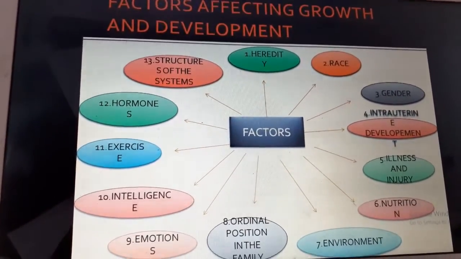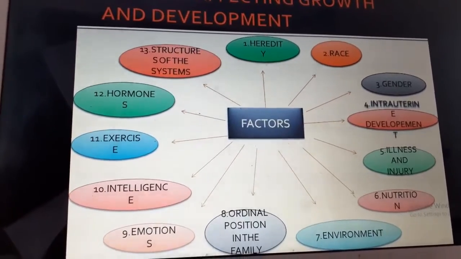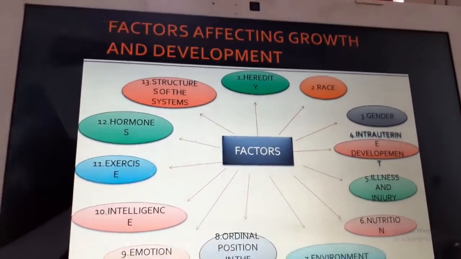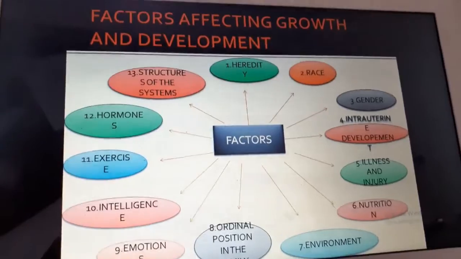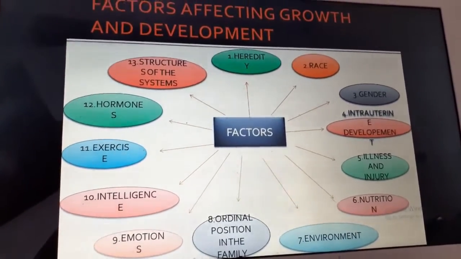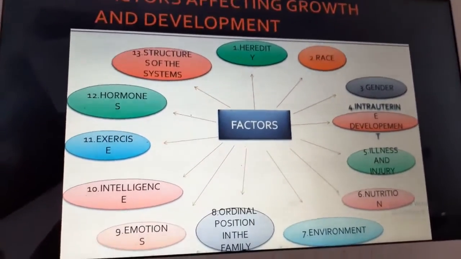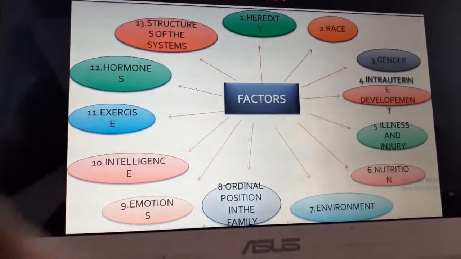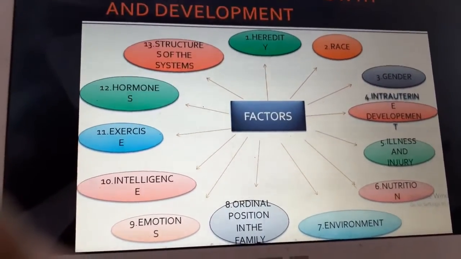Suppose there are 5-6 children in the family, certainly the growth will be affected because equal concentration is not given, love and affection and adequate nutrition is not given for all the children. Therefore, the ordinal position in the family also affects growth and development.